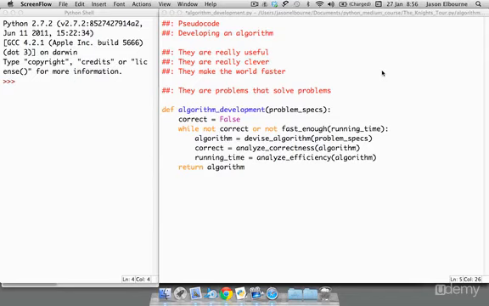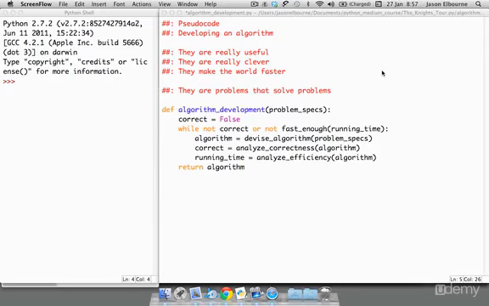Then we move on to correctness. So our correct variable, we're going to assign that the results of a function called analyze correctness, and we pass that the algorithm. So this will be like running through the algorithm and making sure that it's actually going to solve the problem that we're trying to solve. If it doesn't solve the problem we're trying to solve and it's not correct, then it's not really a good algorithm. Once we have that problem solved, we've met one of the criteria, having a correct algorithm.